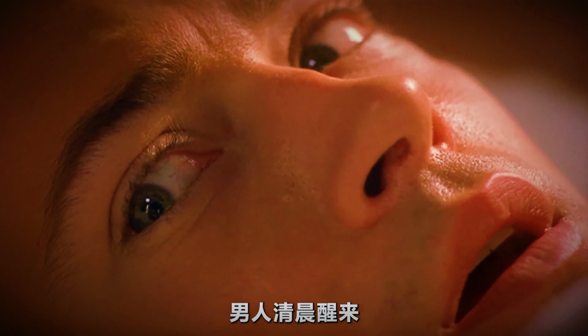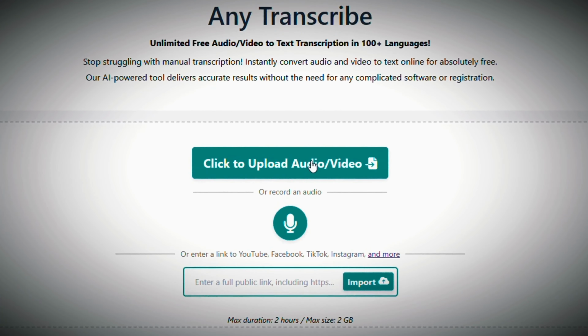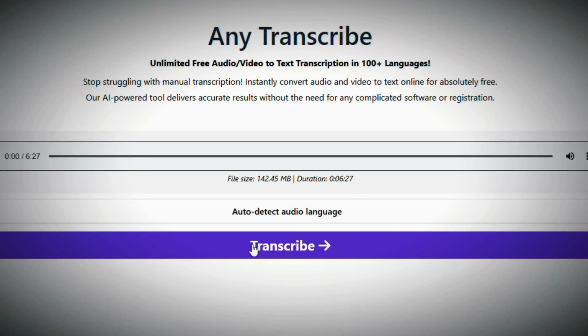All right, as you can see, our video is in Chinese. So let me show you a simple trick to translate it into English without paying for any AI tools. First, open this website. I've dropped the link in the video description. Now, click on this big green button, upload your video, and hit transcribe. That's it. This tool will automatically pull out the audio and transcribe it for you. You can download the audio if you want, but we don't really need it, so let's skip that part.